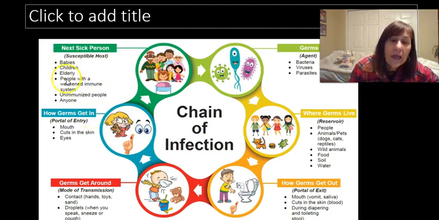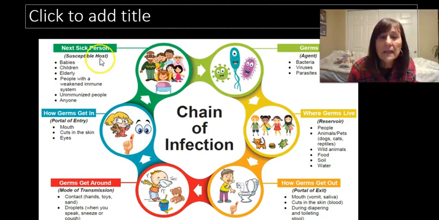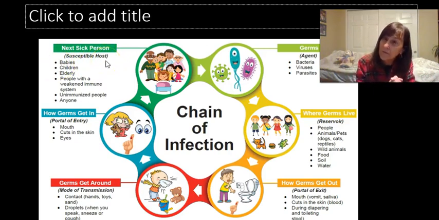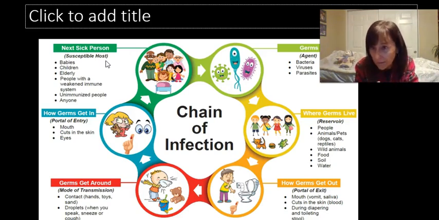Okay. And then, so it's gotten out of somebody through maybe coughing. Then how does it get to the next person? And that's where it has to be a susceptible host. As we know, not everybody gets the COVID. And if they do, they don't have symptoms.